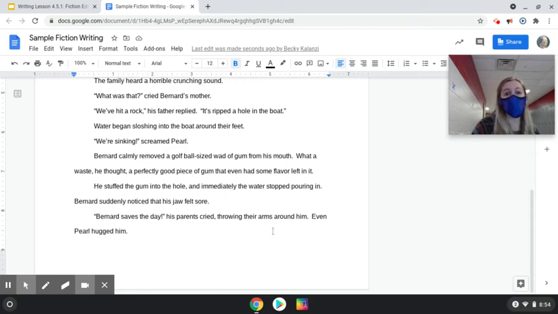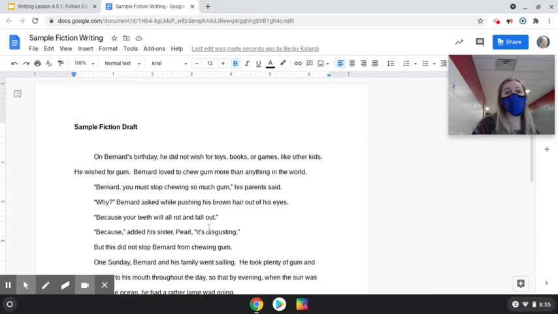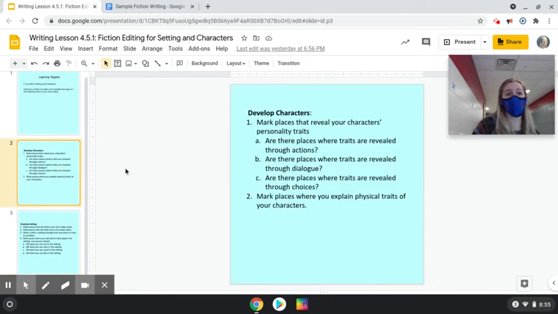"We're sinking," screamed Pearl. Bernard calmly removed a golf ball-sized wad of gum from his mouth. "What a waste," he thought. A perfectly good piece of gum that even had some flavor left in it. He stuffed the gum into the hole, and immediately the water stopped pouring in. Bernard suddenly noticed that his jaw felt sore. "Bernard saves the day," his parents cried, throwing their arms around him. Even Pearl hugged him.